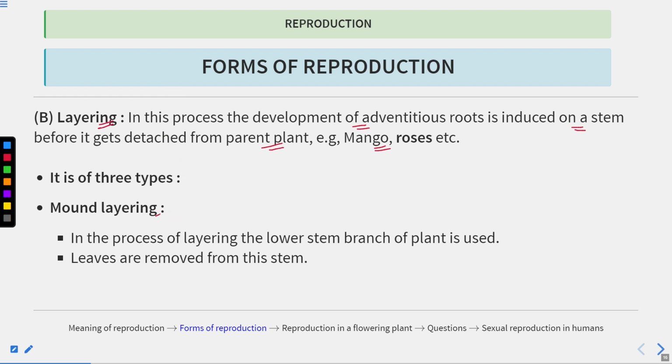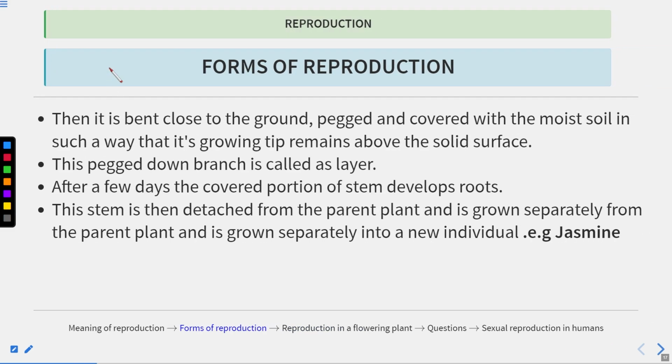First is the mound layering. In this process of layering, the lower stem branch of the plant is used. First, the leaves are removed from this stem, or you can say the branch. Then it is bent close to the ground, and it is pegged and covered with moist soil in such a way that its growing tip remains above the soil surface.